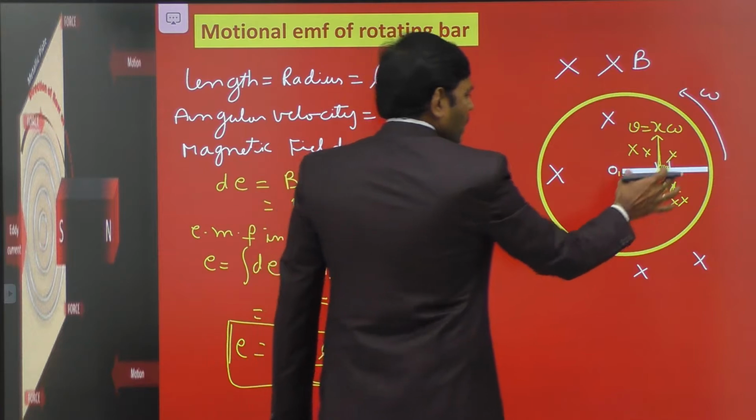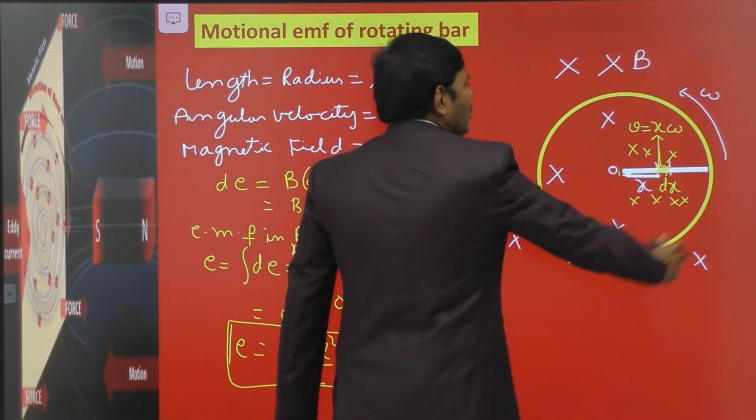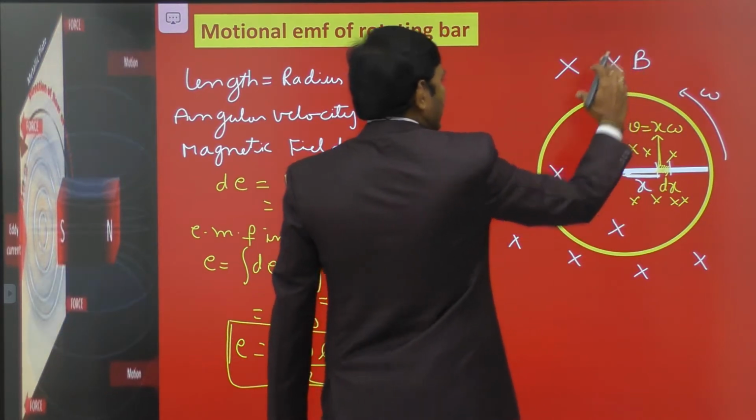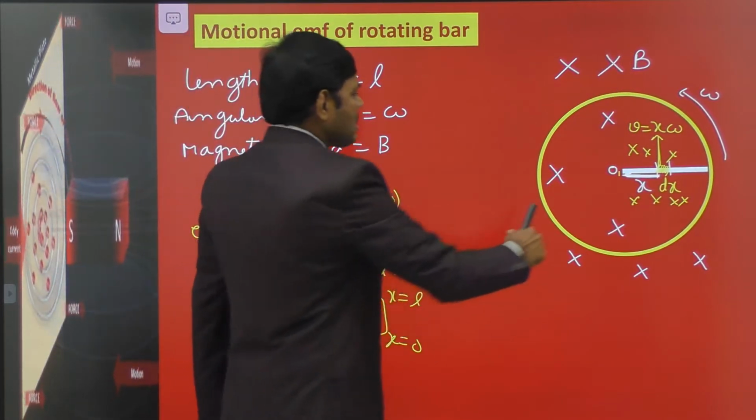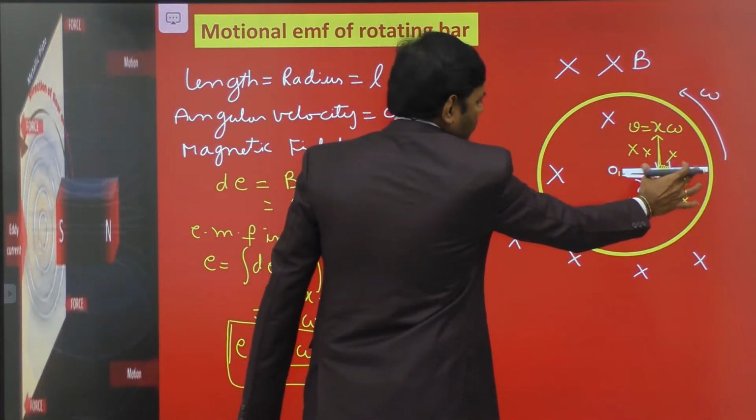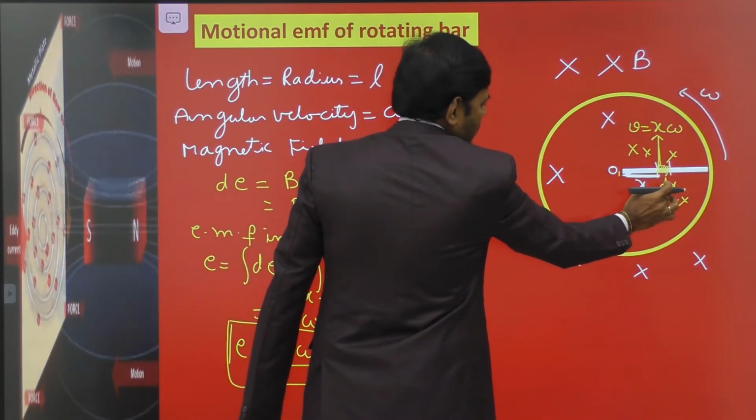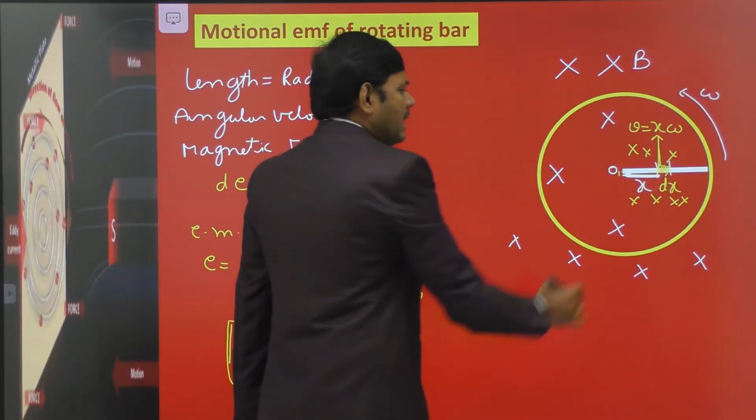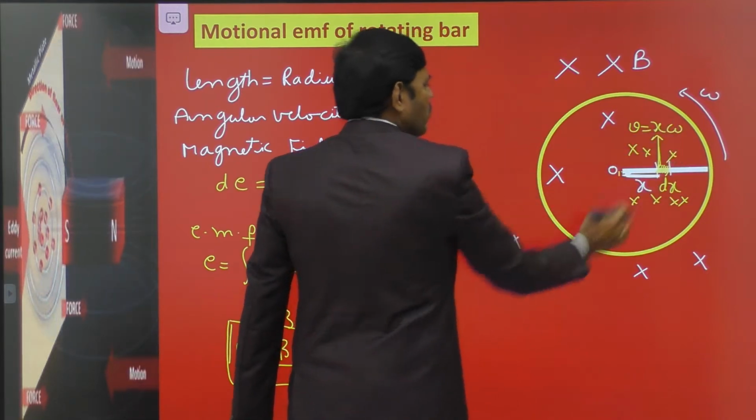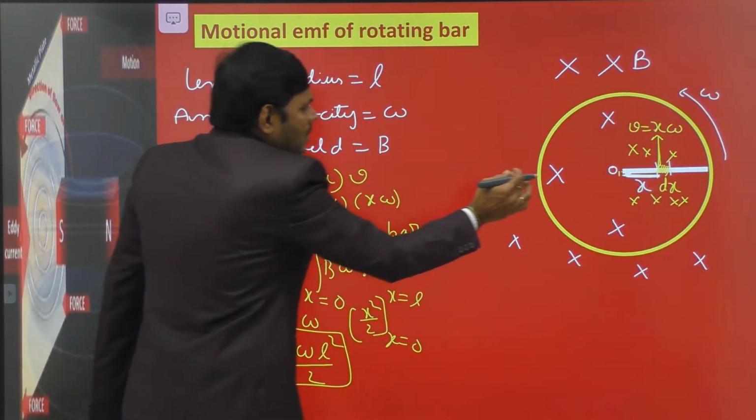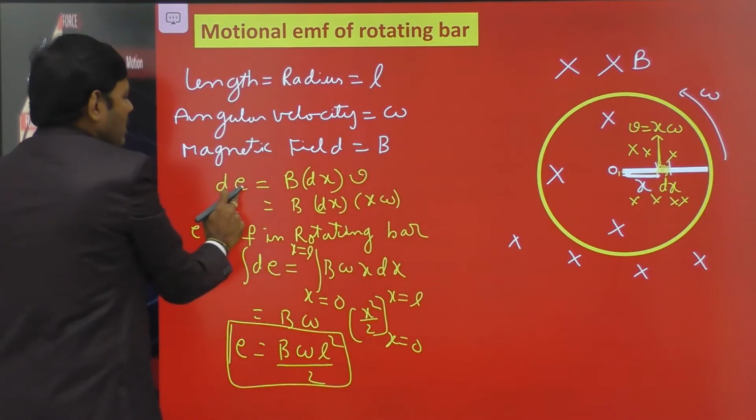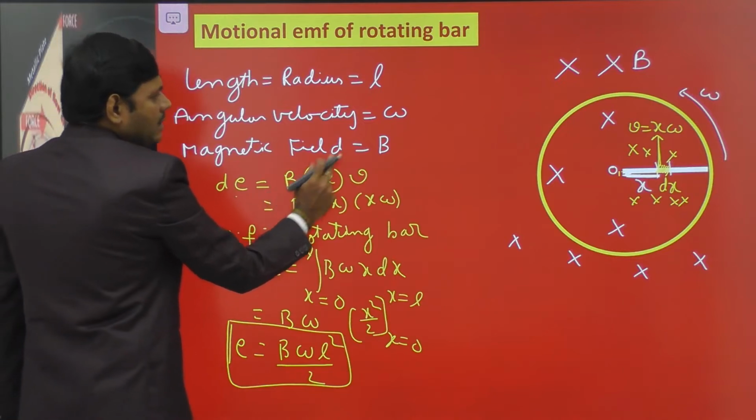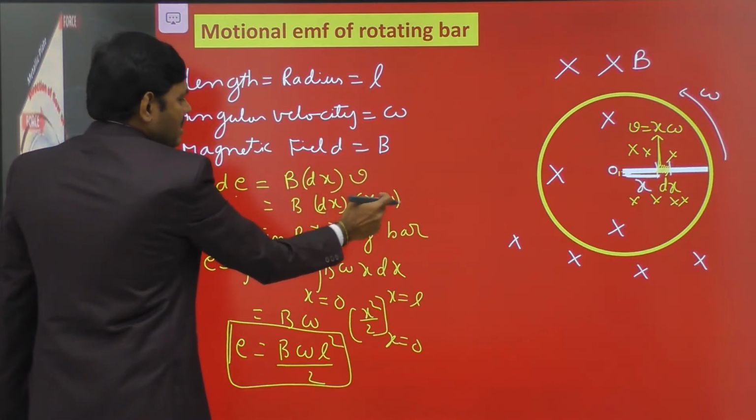Let us consider a rod of length L rotating with uniform angular velocity omega in a region of magnetic field B directed into the board. As the linear velocity changes from element to element in the rotating bar, let us consider an element of length dx at a distance x from the center. The linear velocity of this element is v equal to x omega. Then only in this considered element, the EMF induced is BLV, the formula. That is B into the length of the element considered, dx, into v, where v is x omega.